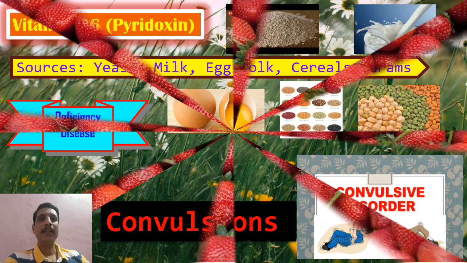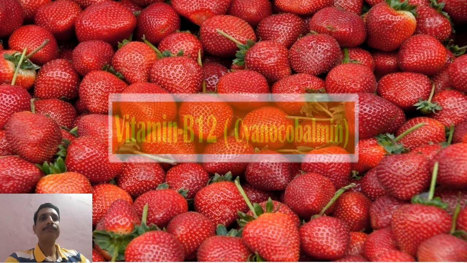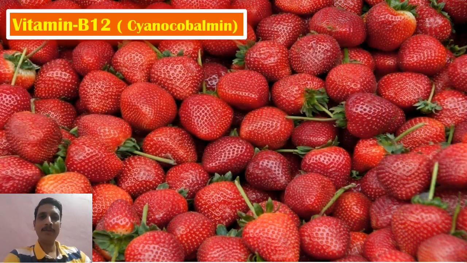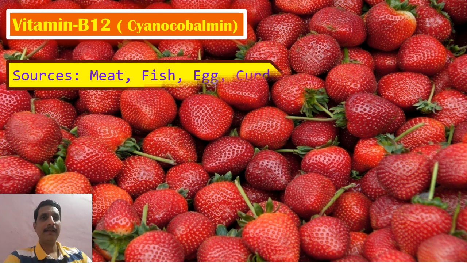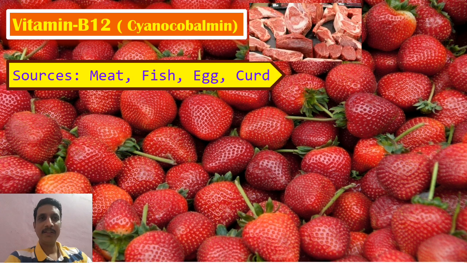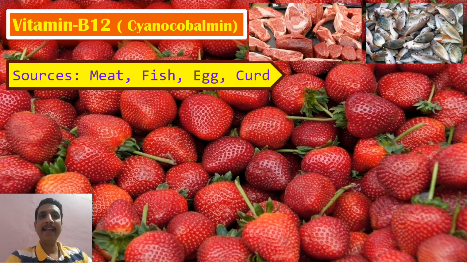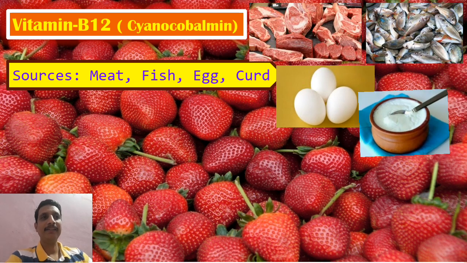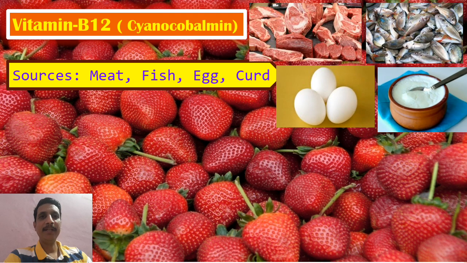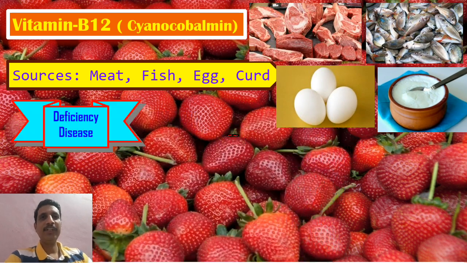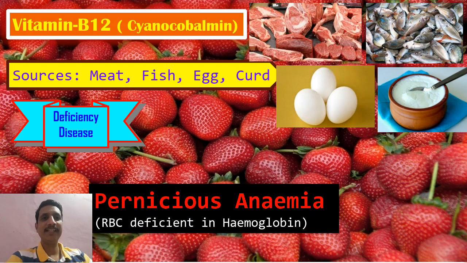Okay, next vitamin, B12, one more big group. Its chemical name is cyanocobalamin. The chief sources are meat, fish, egg, as well as curd, lectin, and beetroot. Deficiency disease of vitamin B12 is pernicious anemia.